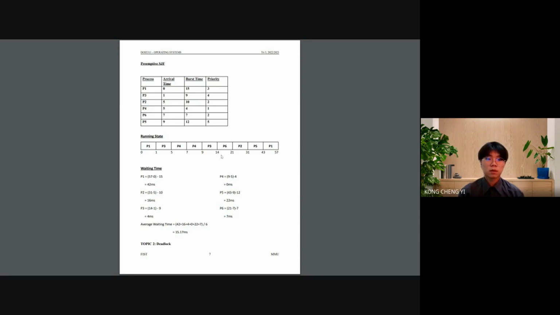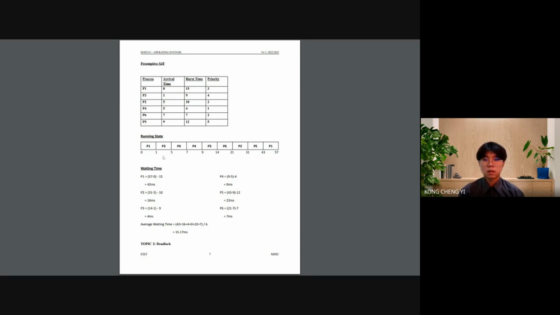So P3 will be executed until 14. At 14, he is done, so P3 will go out. P6 comes in because it's the lowest after P3 and P4. So P6 comes in, executes until 21, goes out. P2 comes in at 21, executes until 31, goes out. At 31, P5 comes in, then executes until 43. And the last is process 1. Process 1 will be executed from 43 until 57. Then all the processes are done. So this is the running state.